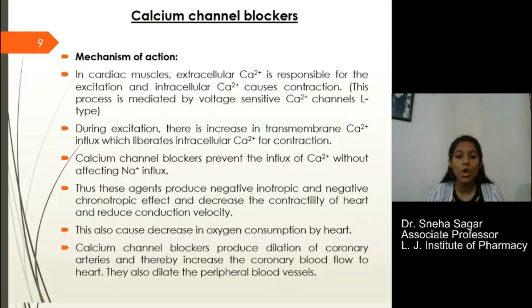So these drugs also produce negative inotropic and chronotropic effects in the heart. Calcium channel blockers block these channels and produce depression of automaticity and conduction velocity of impulses in the heart, and they also produce relaxation of vascular smooth muscle and thereby decrease the blood pressure.